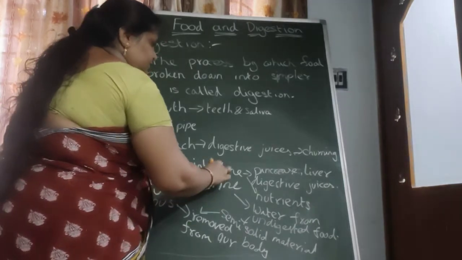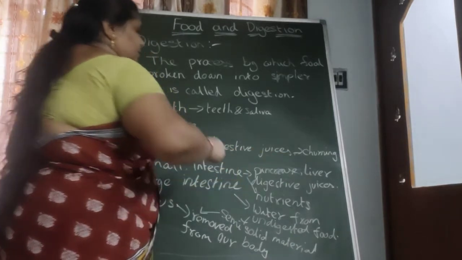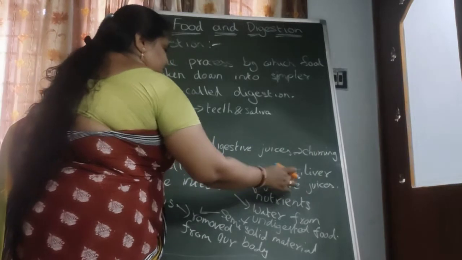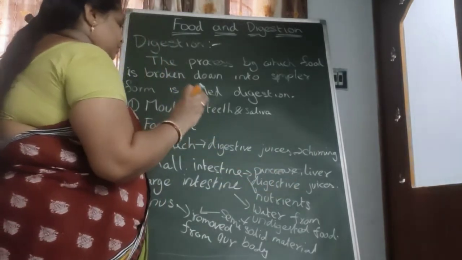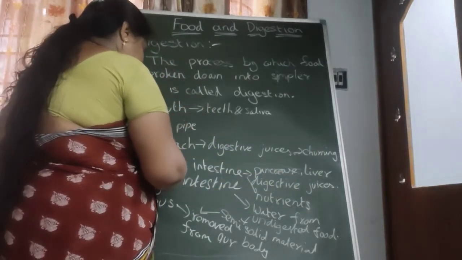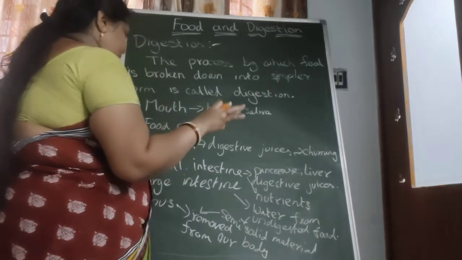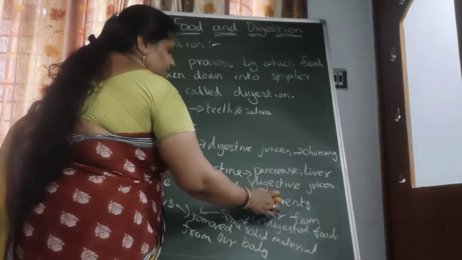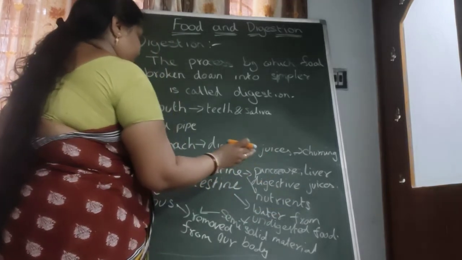In the small intestine, the pancreas and liver produce digestive juices. These digestive juices turn the food items into fully digested material. Then the small intestine walls absorb the nutrients from the digested food substance.